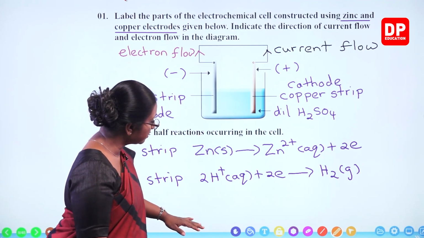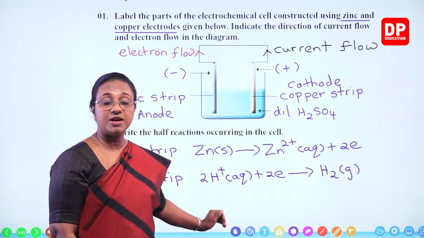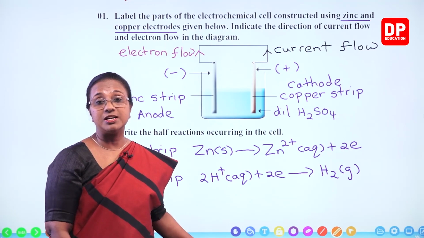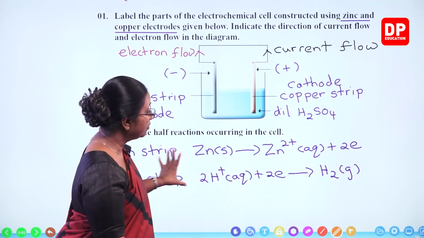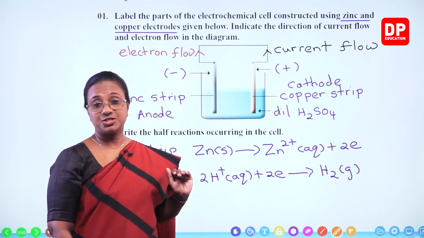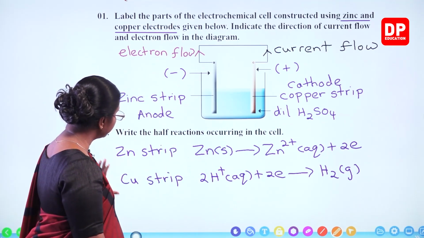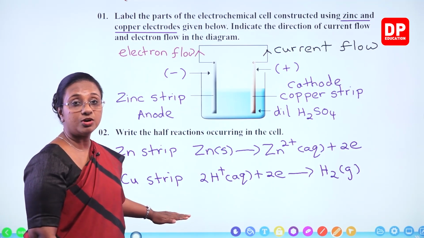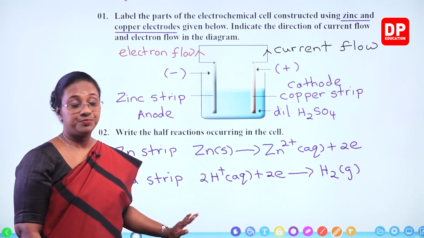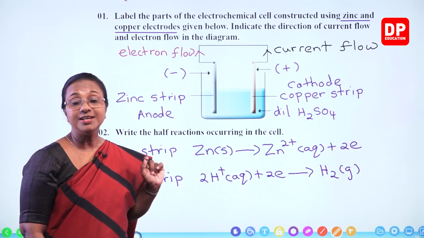They have not asked us to write what is the oxidation and what is the reduction, or what is the anodic reaction and what is the cathodic reaction. So we do not need to write that. We only need to write the half reactions. Even we don't have to specify where it occurs. Only the half reactions are more than enough. So then I'll move on to the next slide.